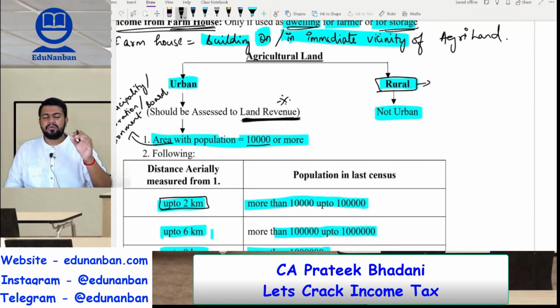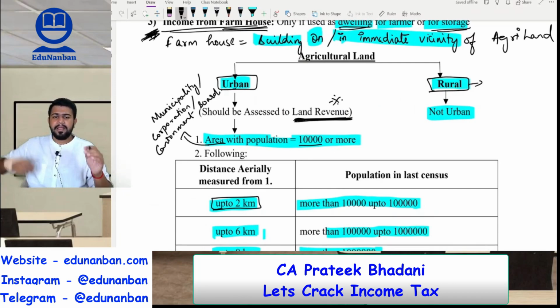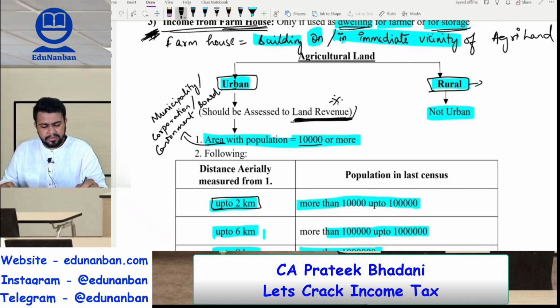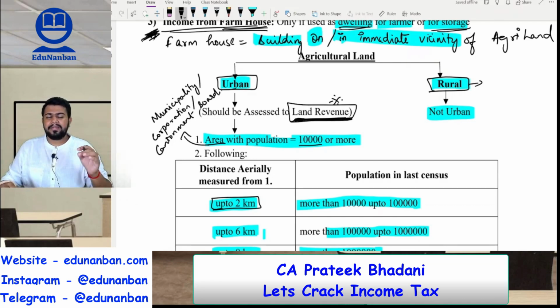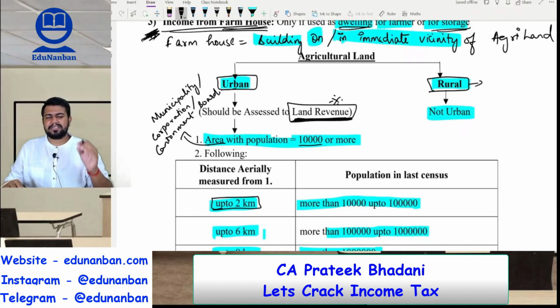Agricultural land in a rural area is called rural agricultural land. Then what is urban agricultural land? Any agricultural land which is in the urban area, and it should be assessed to land revenue. Only if both the conditions are satisfied will it be called agricultural land.